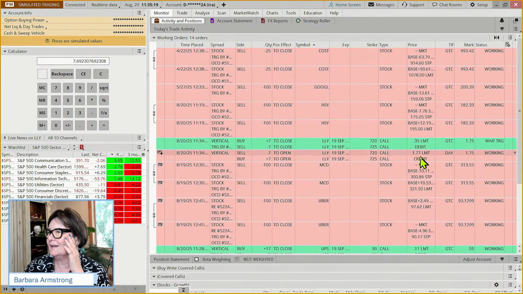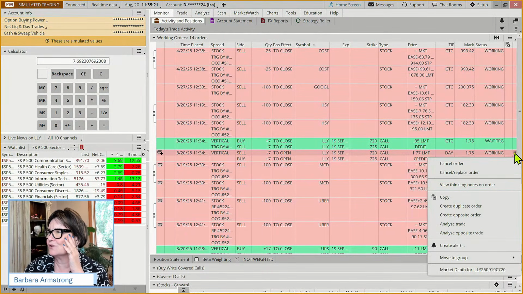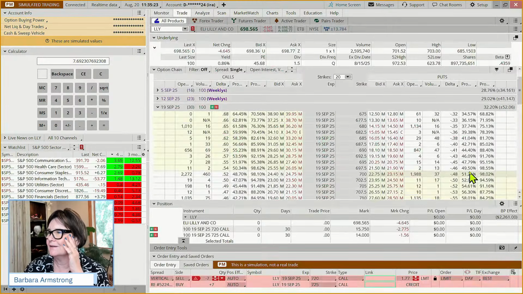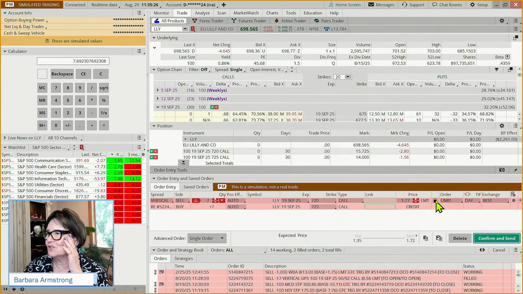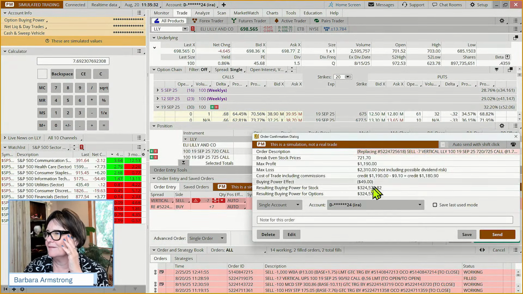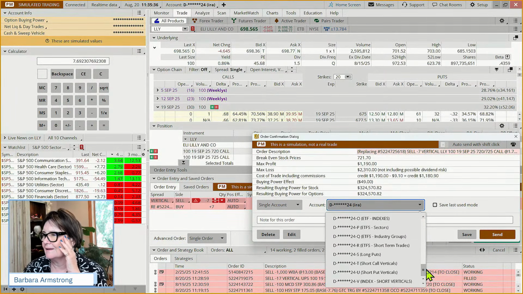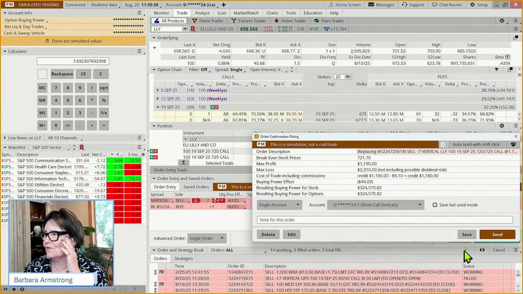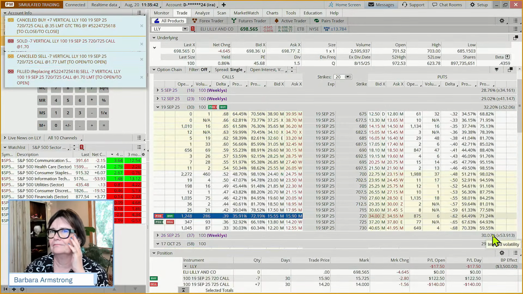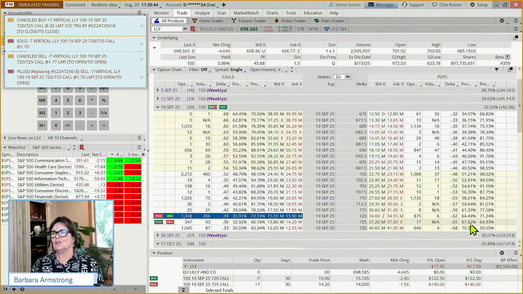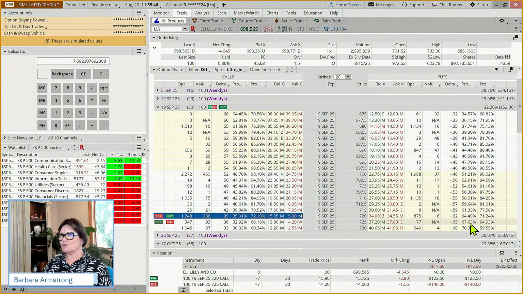And Lilly, while they're now saying they don't want to give us quite as much of a credit, so we're going to go back in and adjust it and say, hey, if we can get 170, we'd be happy. So we're going to change that. Short call vertical. There we go. So we did 3 example trades.